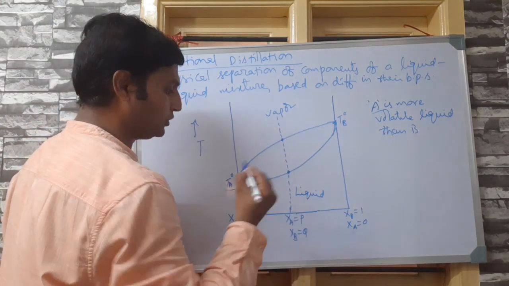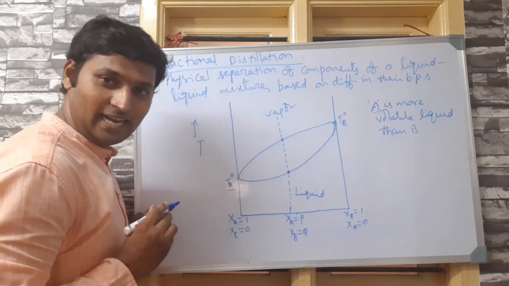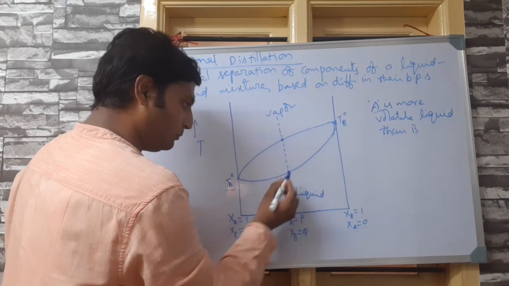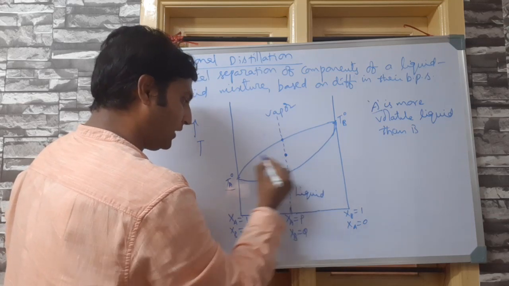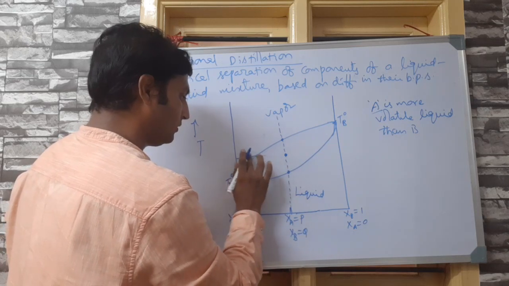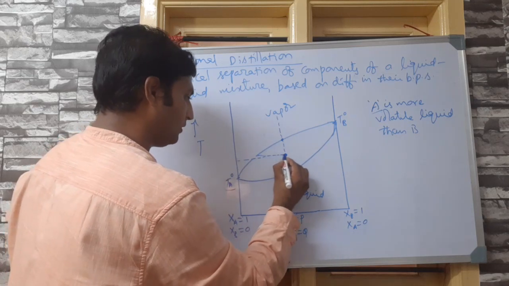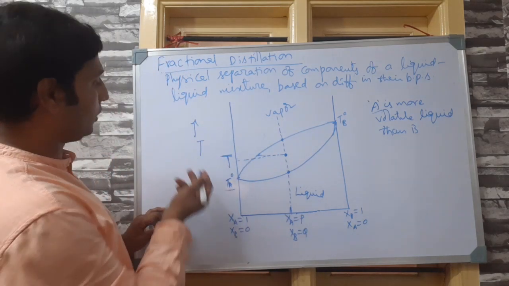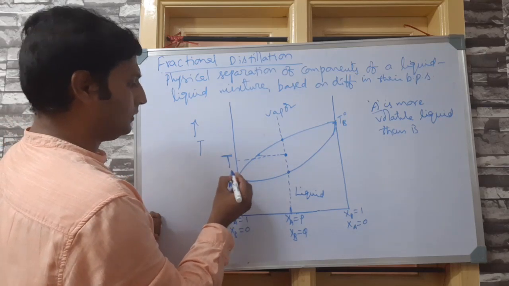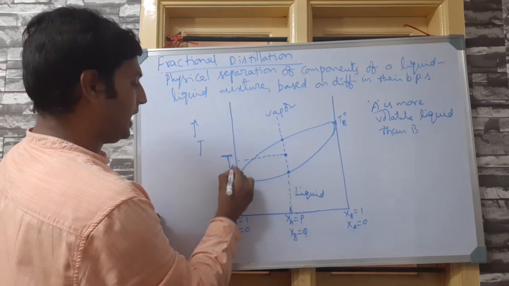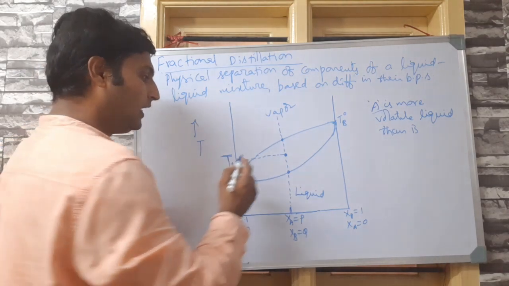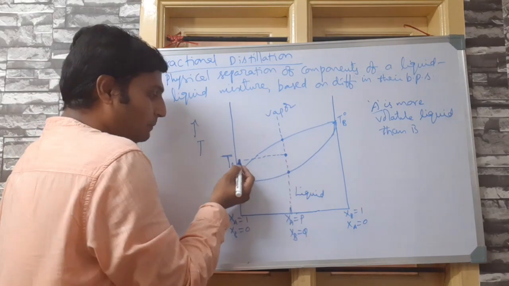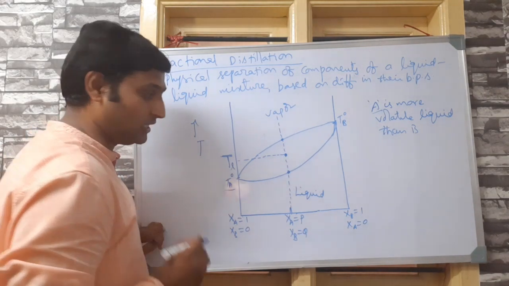For this particular composition, let us say. Now I went on heating this liquid mixture at this particular composition up to a temperature which let me call some capital T, TL. I'll tell you why I'm calling it TL. Now I have heated this mixture to a temperature called TL. Now what is TL? Please observe.